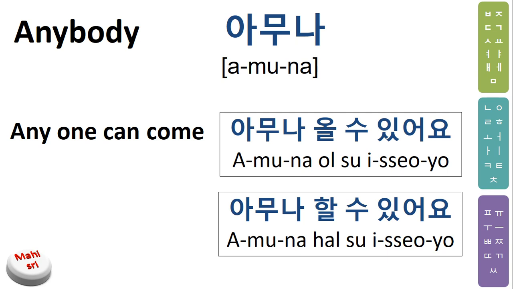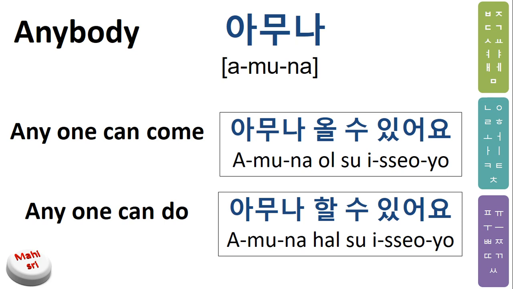아무나 할 수 있어요. This is: anyone can do it. You already know that hada is the verb for to do. So it's a very easy thing and anyone can do it. You can say it like that also.